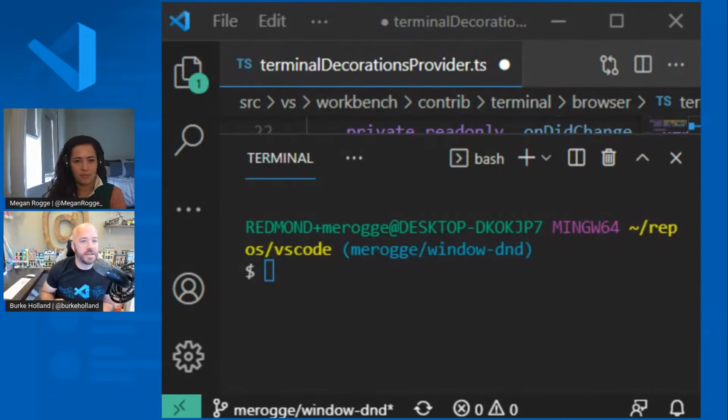Sorry, Bluetooth once again, ruining everything. Okay, so I'm back. So now I can run the move to editor area command. Let's get Megan's screen back up on the stream. Megan, I think you need to share your screen. Yes, I will do that.